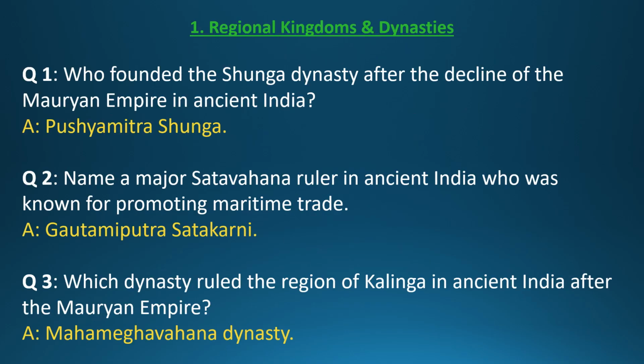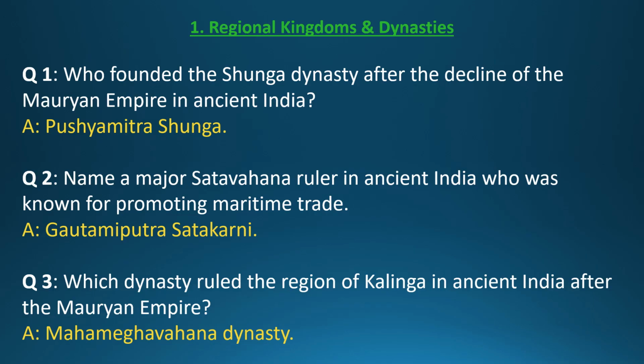Section 1. Regional kingdoms and dynasties. Question 1. Who founded the Shunga dynasty after the decline of the Mauryan Empire in ancient India? Answer: Pushyamitra Shunga. Question 2. Name a major Satvahan ruler in ancient India who was known for promoting maritime trade. Answer: Gautamiputra Shatkarni.